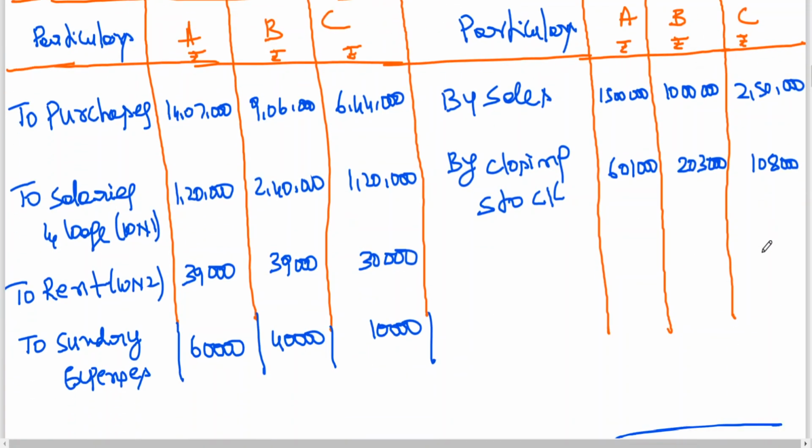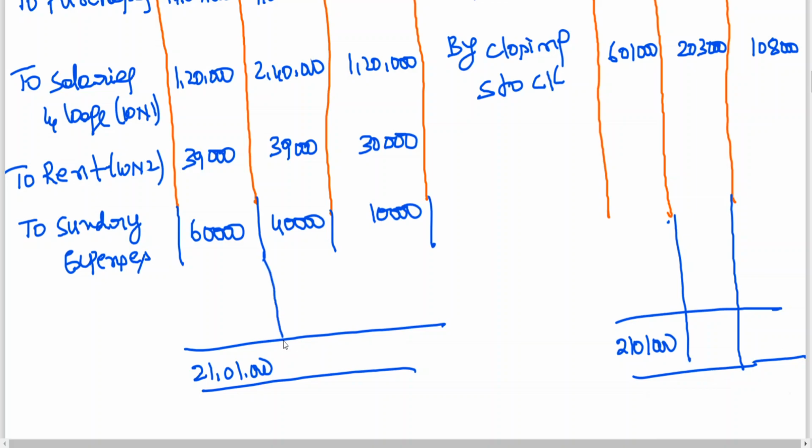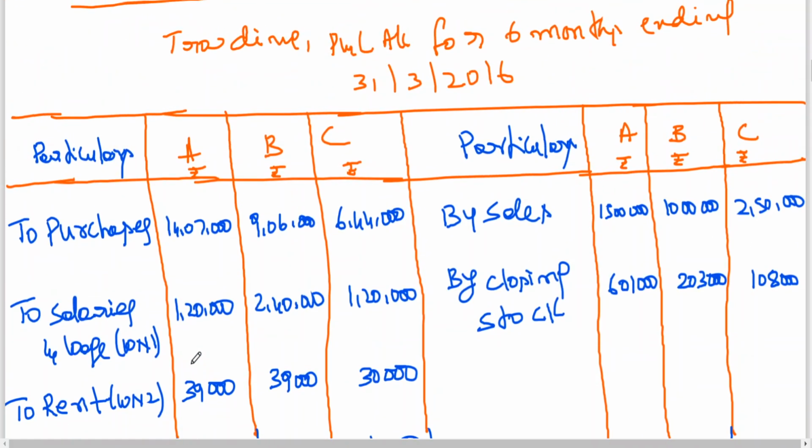Now let us see the credit side. I think the credit side is showing more here. It is coming 21 lakhs 1,000, minus 14 lakhs 7,000, minus 1,20,000, minus 39,000, minus 60,000.